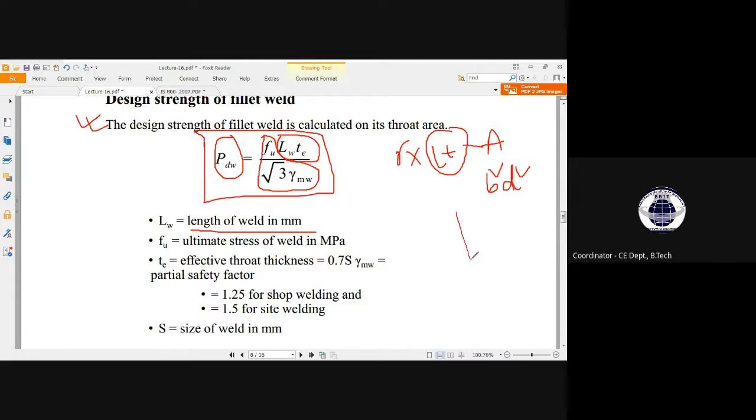See, if this is the connection, this is the fillet weld, right? So this is a member. Let me show you in the tree diagram. This is the member and this is another member maybe. So this is extended, okay.